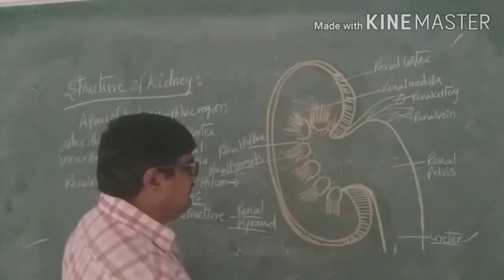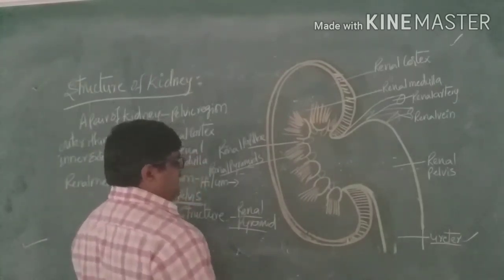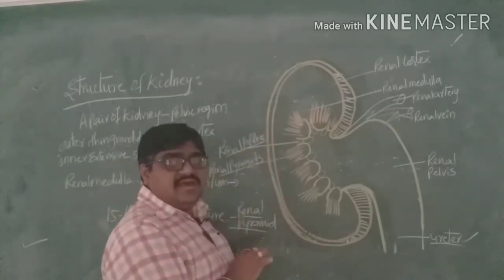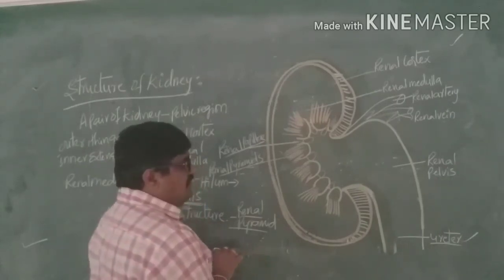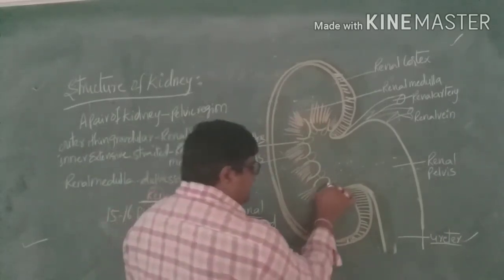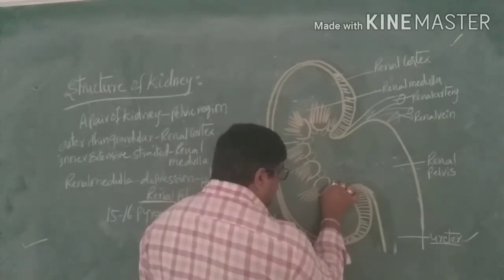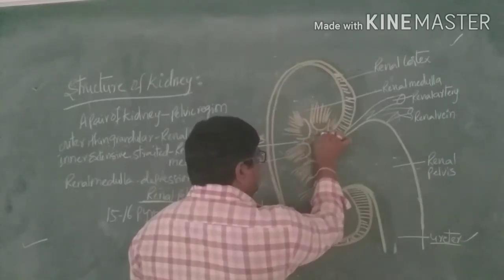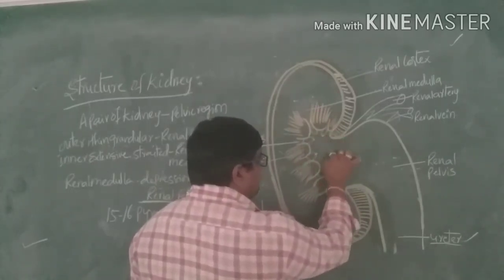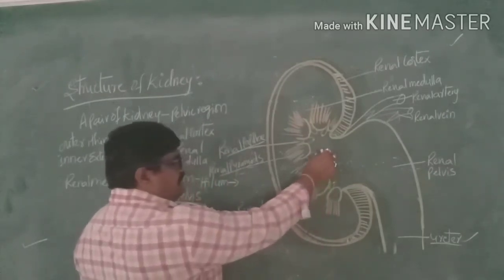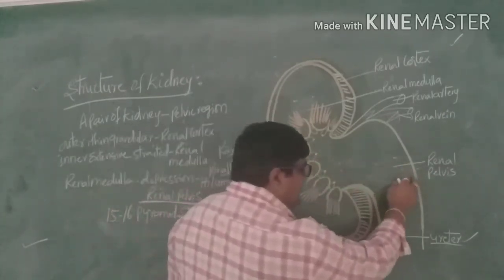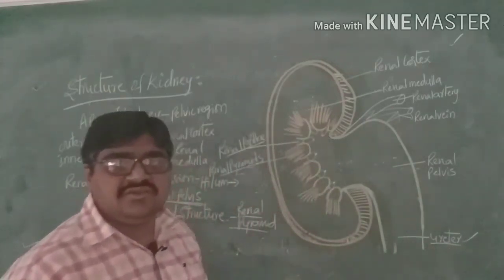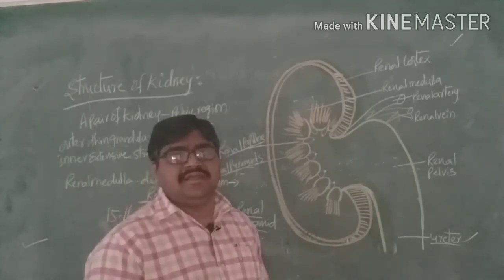In between the pyramids there are small structures presenting. Those small structures are called renal papillae. At the end of the renal papillae there is a pore, which helps in the collection of urine from the renal papillae. It enters into the renal pelvis. From the renal pelvis it enters into the ureter. From the ureter it passes into the urinary bladder.